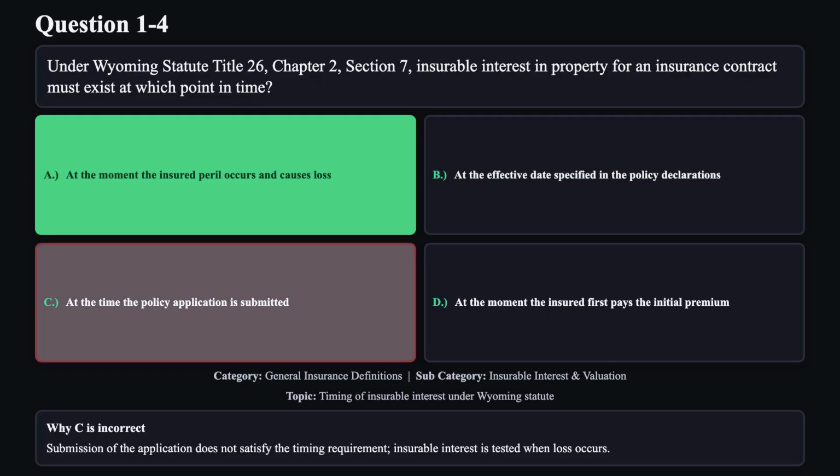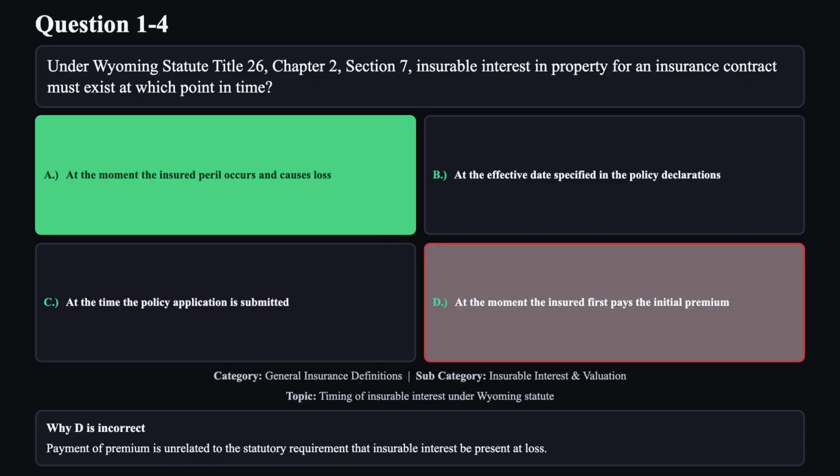Reason C is not correct. Submission of the application does not satisfy the timing requirement. Insurable interest is tested when loss occurs. Reason D is not correct. Payment of premium is unrelated to the statutory requirement that insurable interest be present at loss.